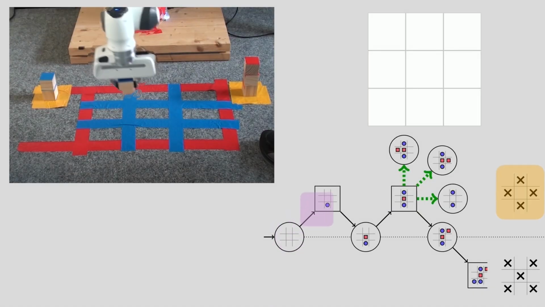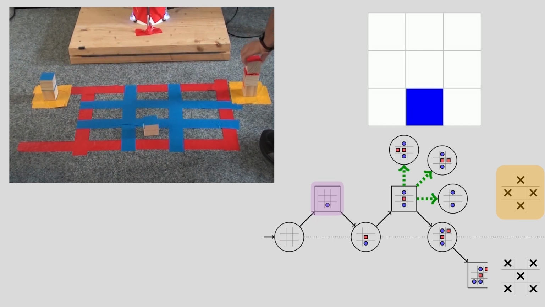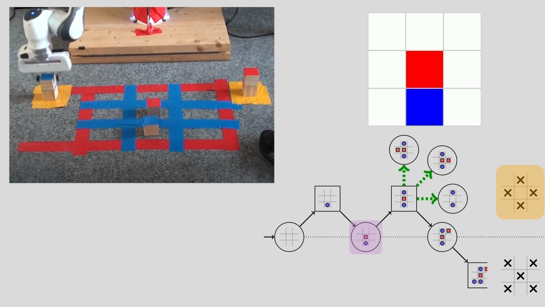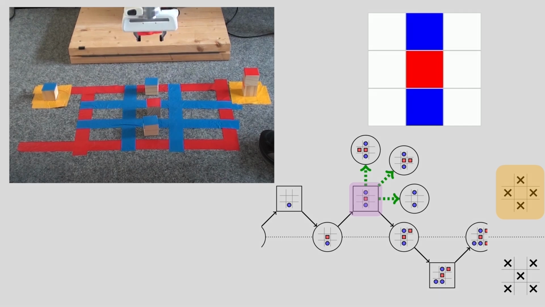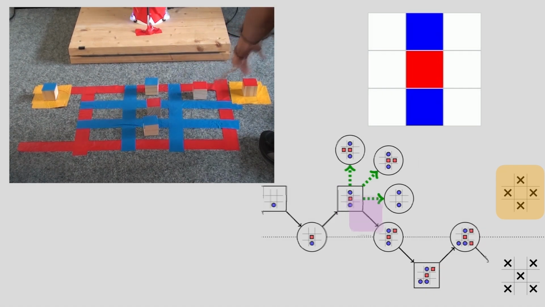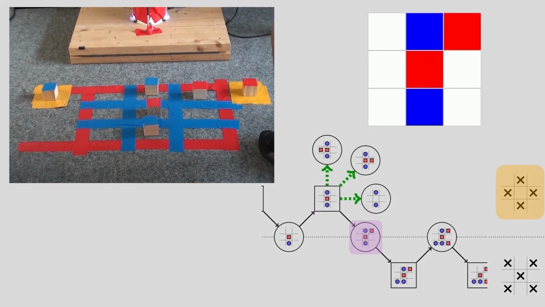The game starts with the robot placing a block. We can see that the robot is trying to reach the top target configuration. From this configuration, the game graph shows the three suitable actions for the human for the robot to reach the top target. But the human here did not take those actions to meet its own target of forming a diagonal.